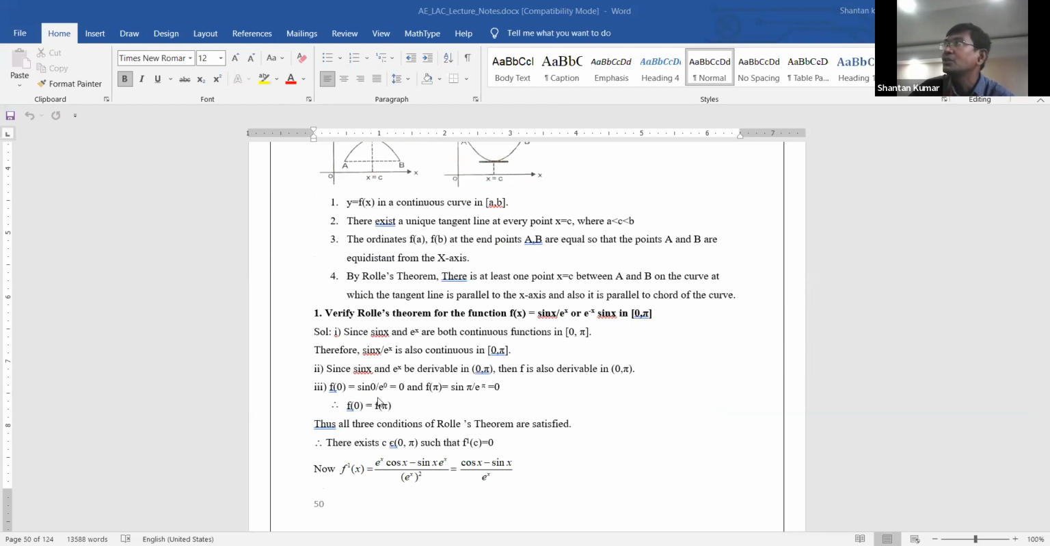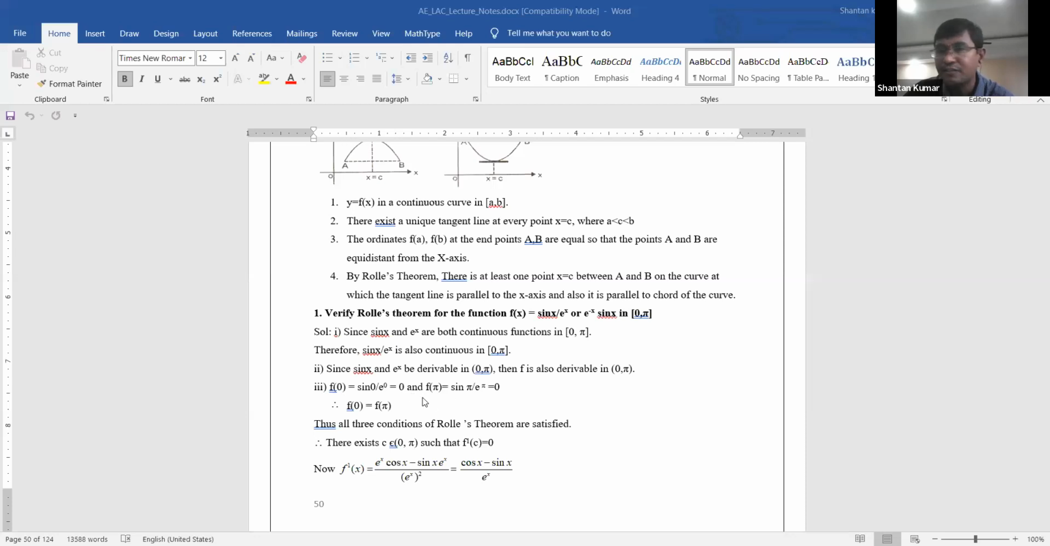Sin 0 by e power 0. Then based upon the sin 0 by e power 0, you need to observe what is the sin 0? 0 by e power 0 is equal to what is the value? 1 value. That means what is the conclusion of f of a? Sin 0 by e power 0, the value is 0 only, because 0 by something is also nothing but a 0 value.